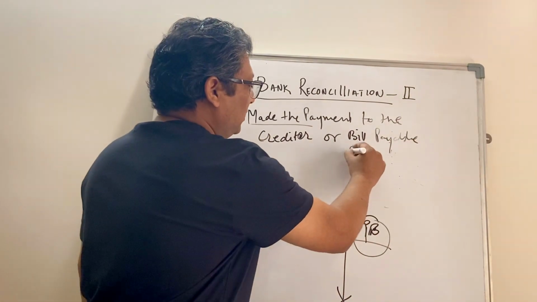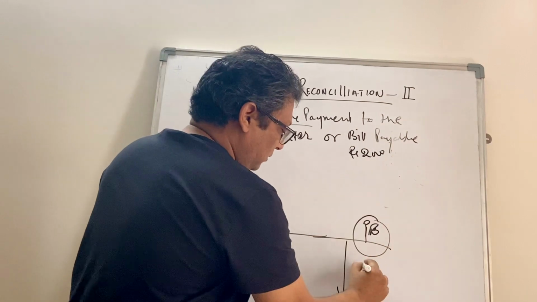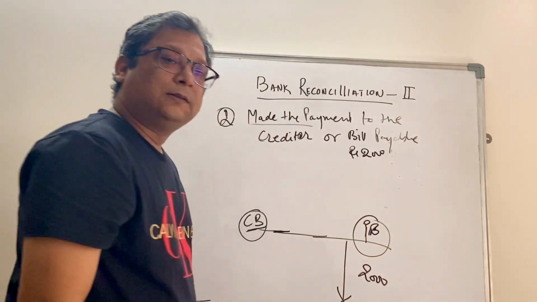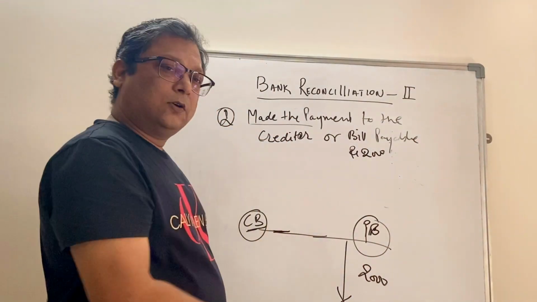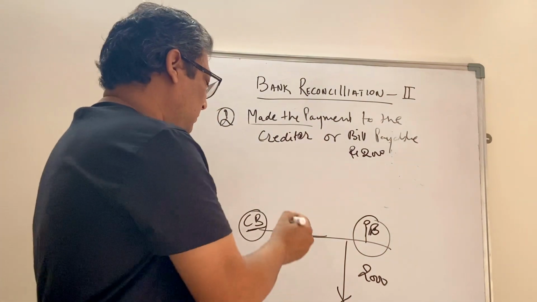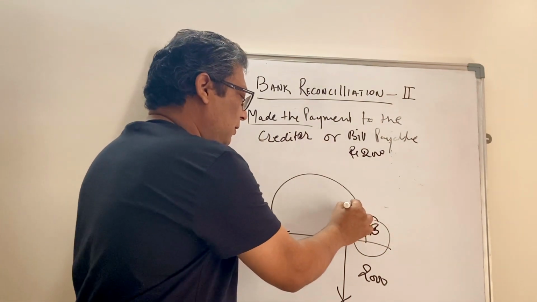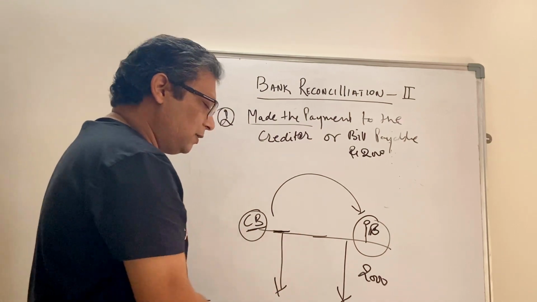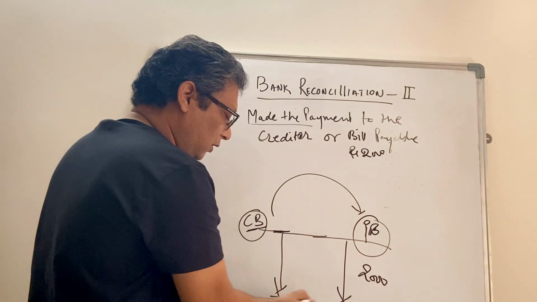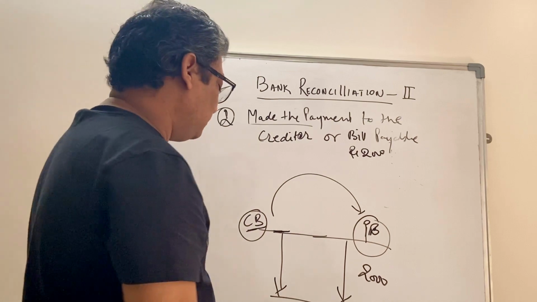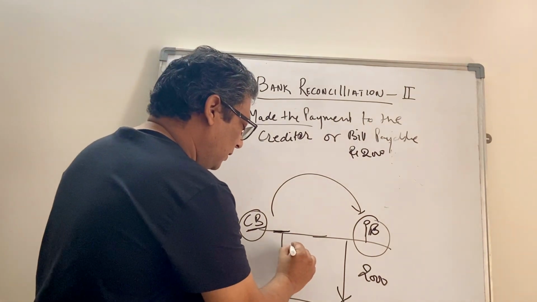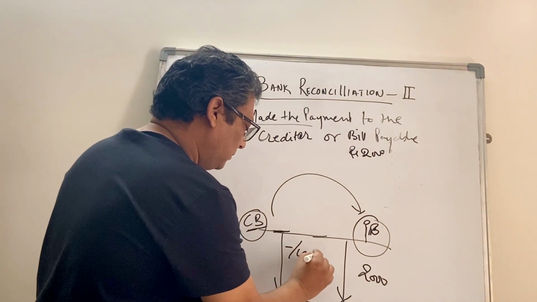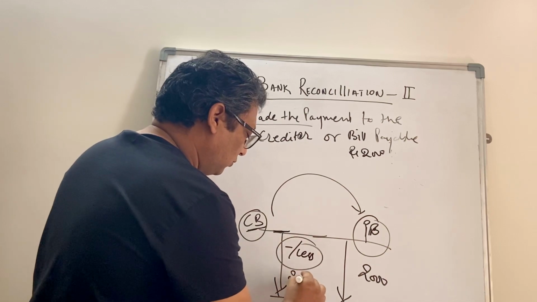Supposedly it is rupees 2000, so the bank has reduced the balance by 2000 rupees. Cash book has not moved. As we discussed in the earlier session, we are moving from cash book to passbook. So we'll reduce the balance of cash book to reach the passbook balance. So it will be shown as negative or less 2000 rupees.